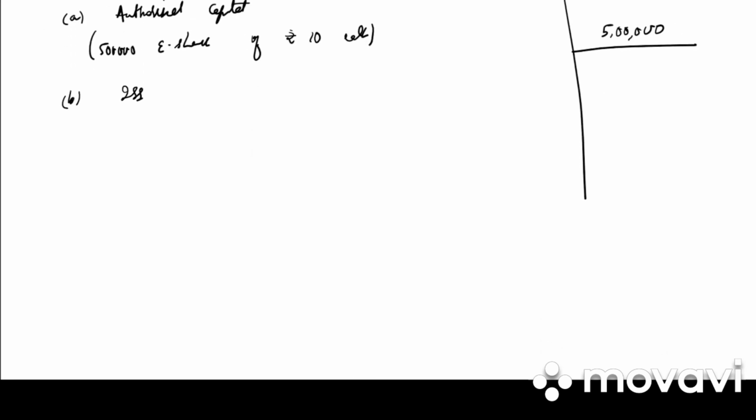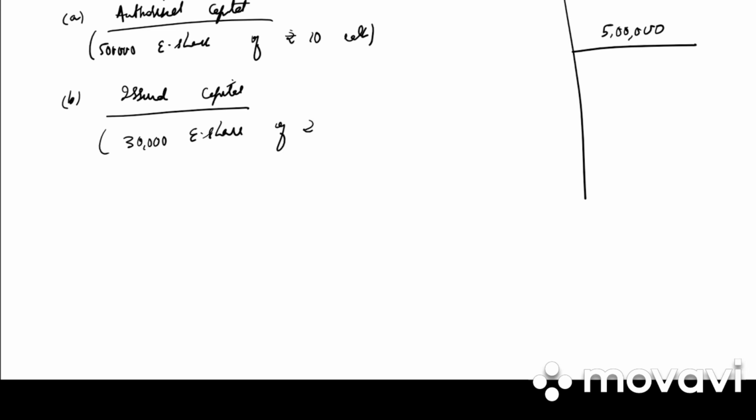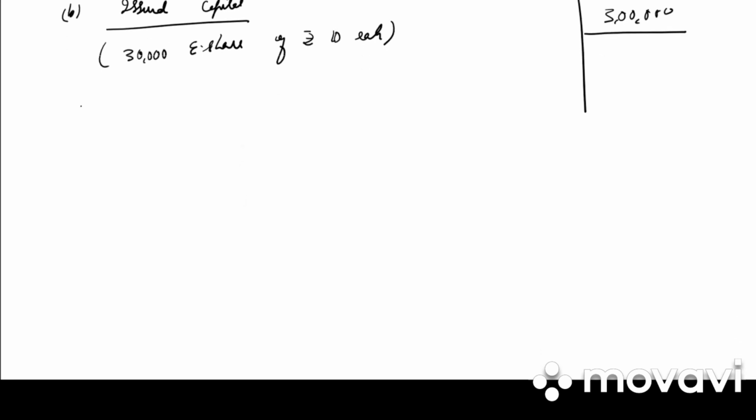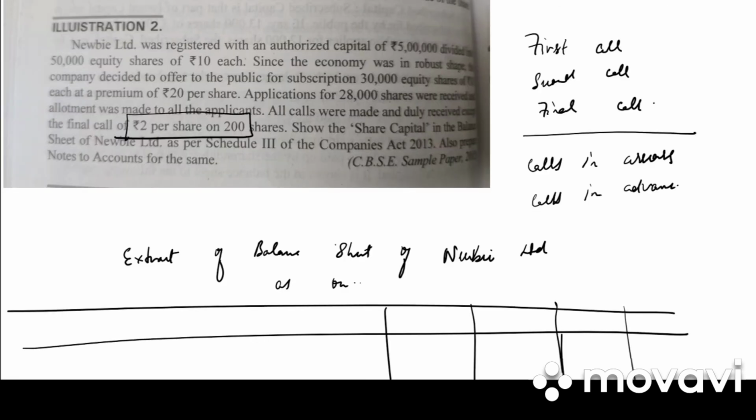Then second we have issued capital. 30,000 equity shares of rupees 10 each, 3 lakh. And last we have subscribed and fully paid up capital. So out of 30,000 equity shares, only application of 28,000 was received.